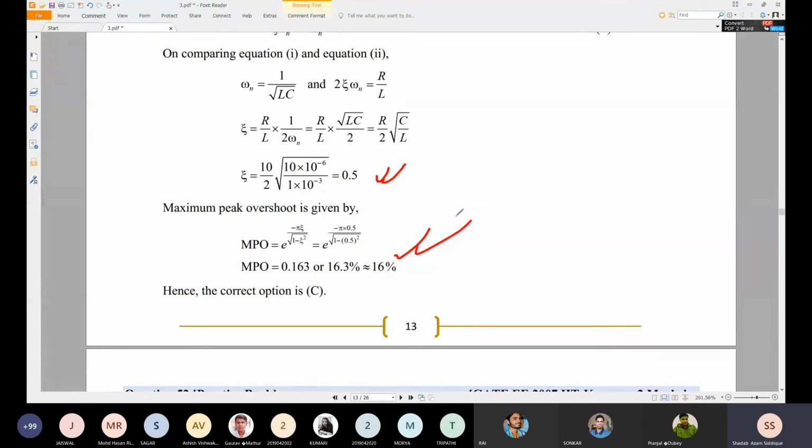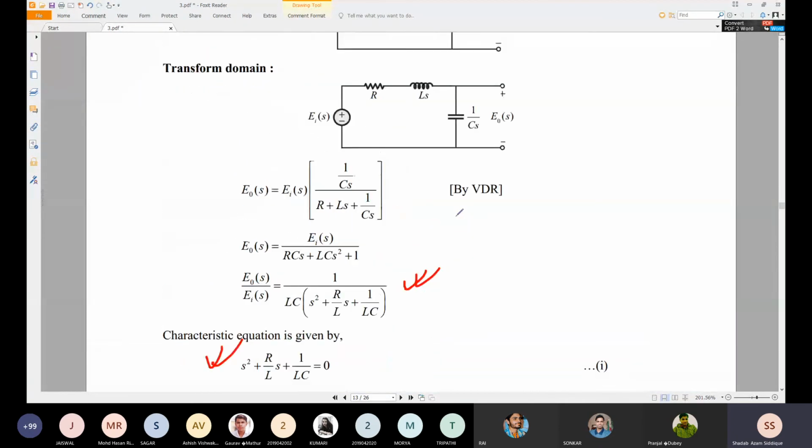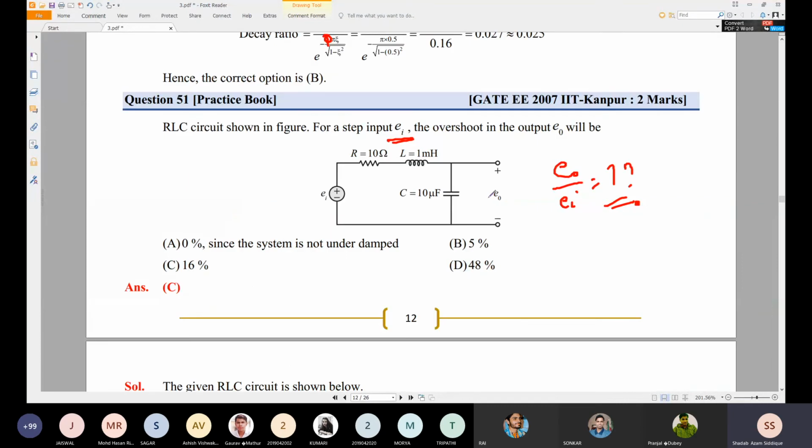Okay, it's an easy problem. So if this type of electrical circuit is given, you should find the transfer function. Then after the transfer function, you should find zeta and omega n, and then you can find the percentage peak overshoot MP value. Okay.